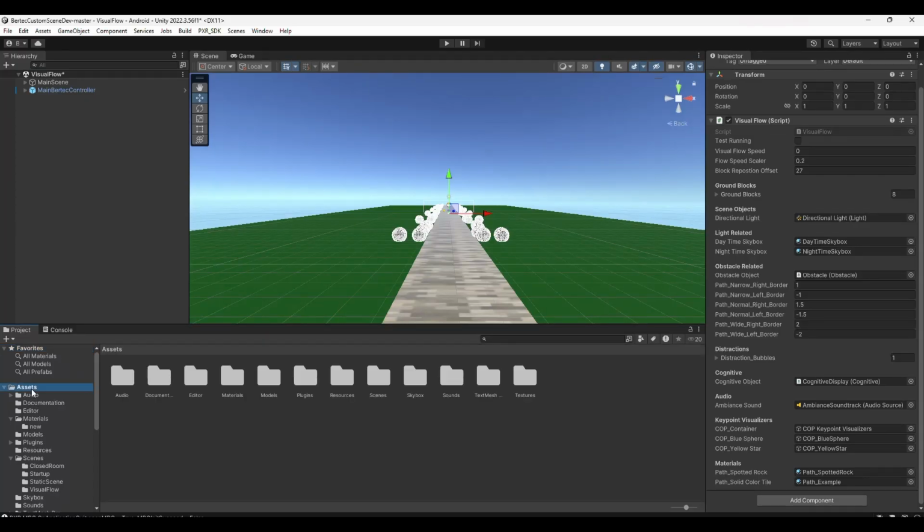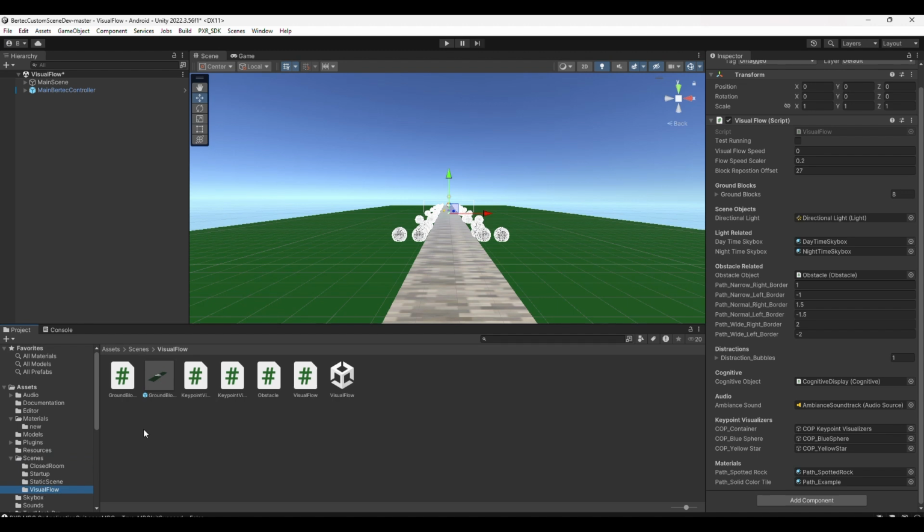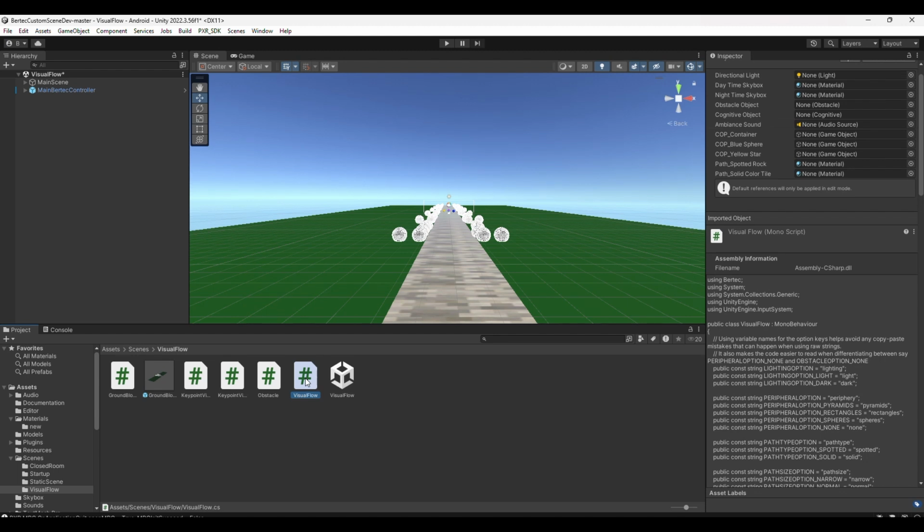The scene can be customized using the C# code for each scene. Under Asset, select Scenes. C# code is located there once a scene is selected. For example, select the Visual Flow scene. The Visual Flow C# code will open.